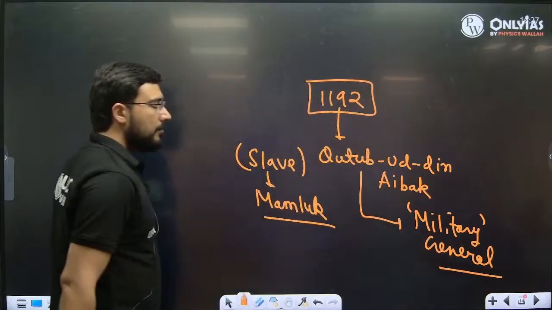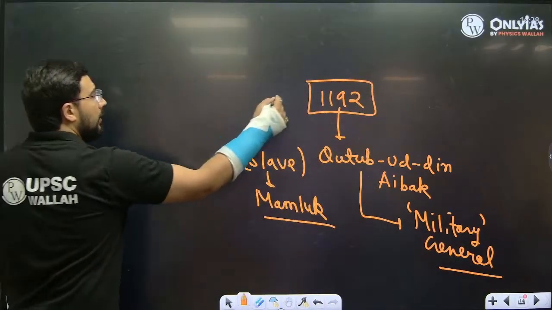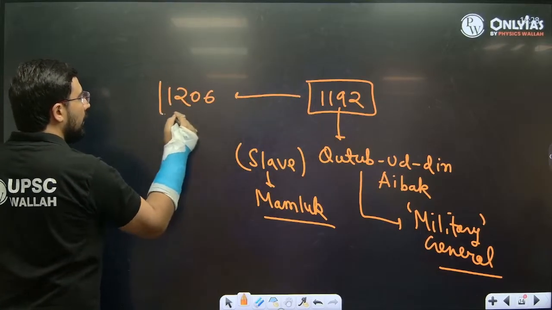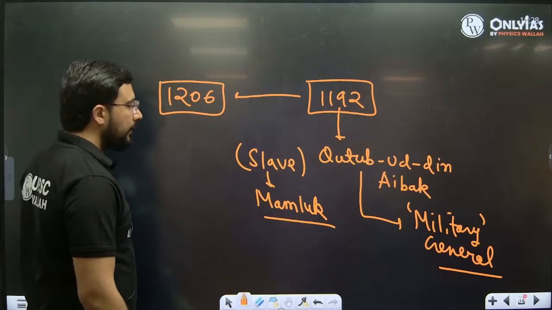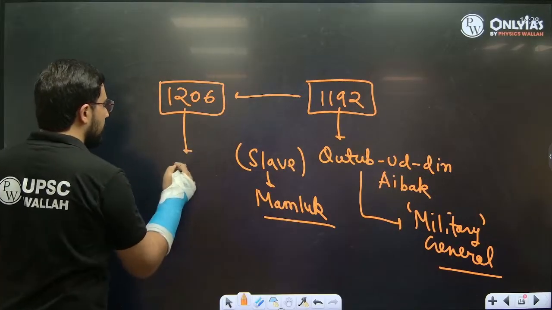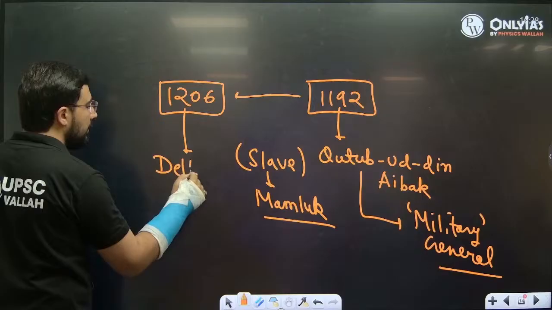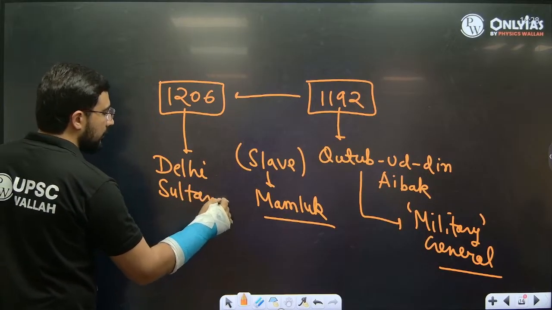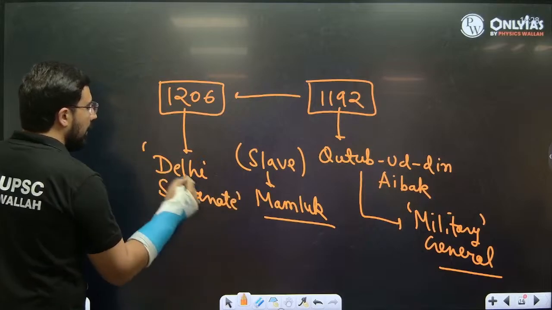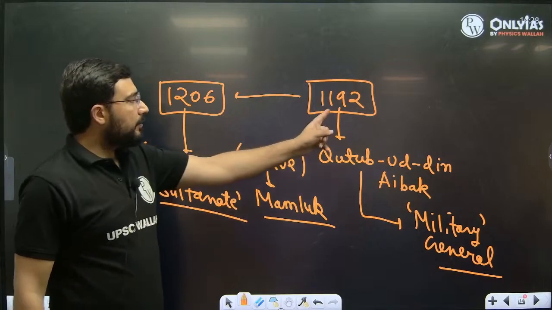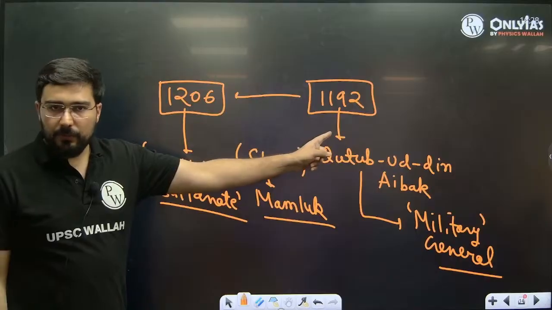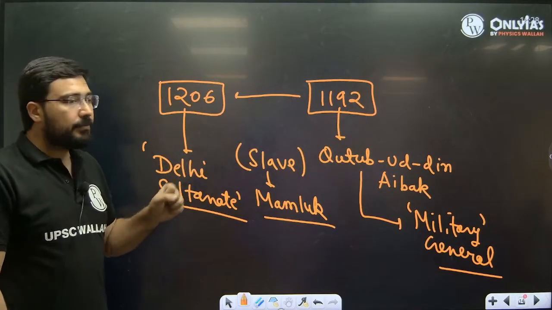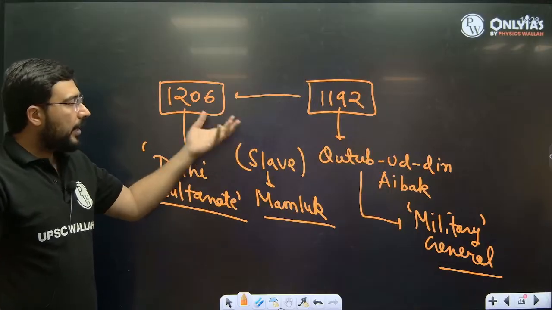He was the military general. By 1206, we see the death of Muhammad Ghuri, and in 1206, we see the establishment of the Sultanate. Turkish expansion began from 1192. But once Muhammad Ghuri died, because Muhammad Ghuri had made this part of India a part of his own